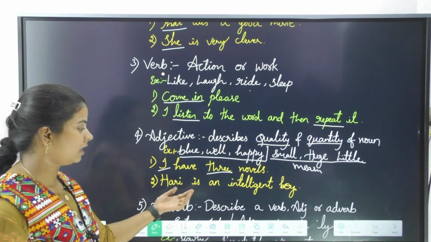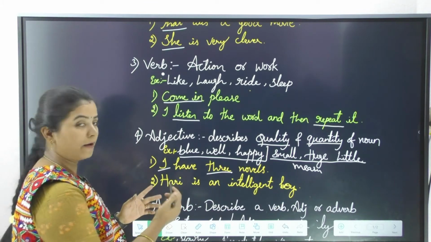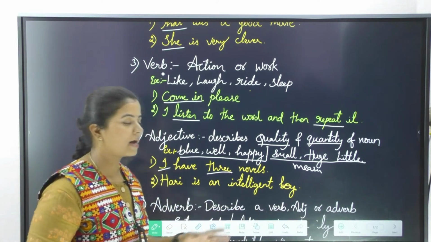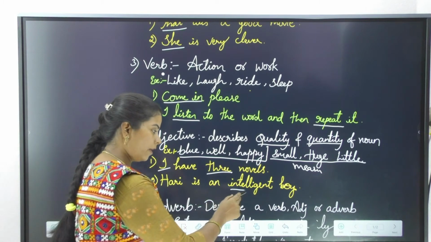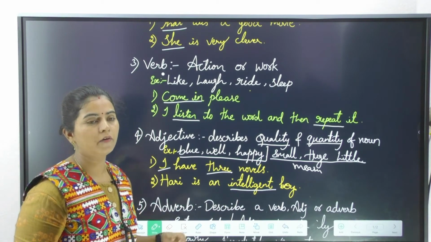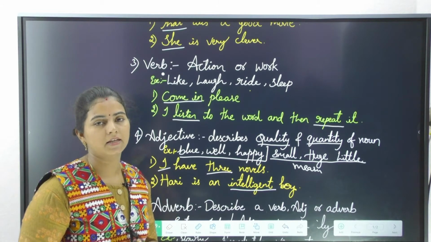Next, Hari is an intelligent boy. Now, we have 2 nouns here, one is Hari and one is boy. So, Hari is an intelligent boy. Intelligent is a word which talks about the quality of Hari. Hence, intelligent is our adjective.